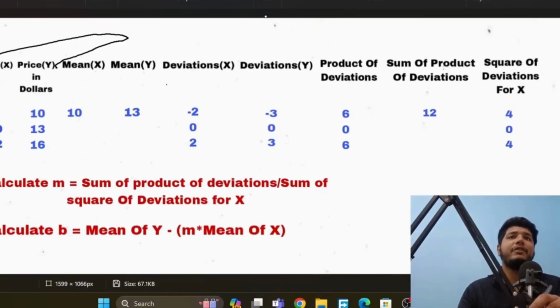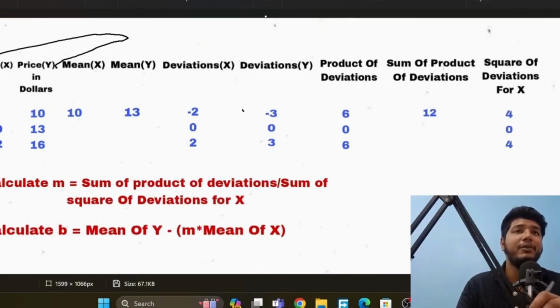Now we have to calculate the deviation. First we will calculate the deviation of x. So 8 minus 10 is equal to minus 2, 10 minus 10 is equal to 0, and 12 minus 10 is equal to 2. And we will do the same with the deviation of y: 10 minus 13 is equal to minus 3, and so on. 13 minus 13 is equal to 0, 16 minus 13 is equal to 3.